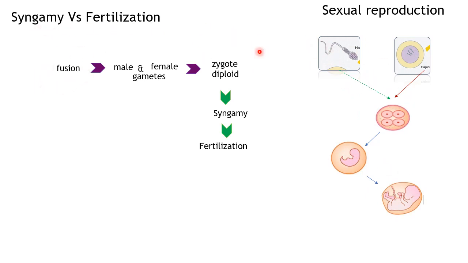In simple terms, syngamy is a process where male and female gametes fuse to form a zygote. This zygote formation is helped by the fertilization process. Again, fertilization also triggers many mitotic divisions that finally help in the formation of new tissues, organs and muscles, and finally lead to the formation of an offspring.